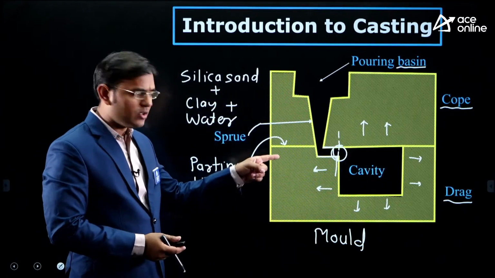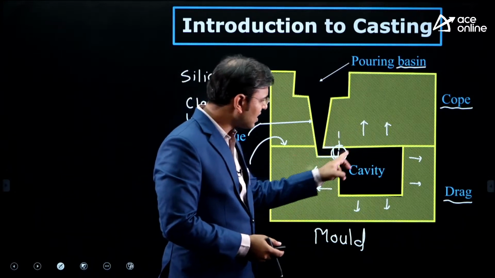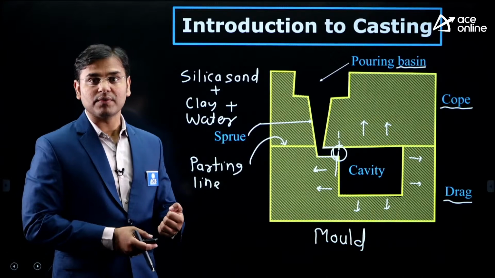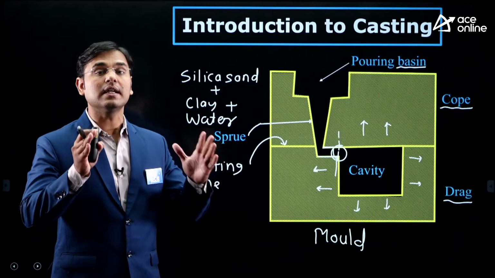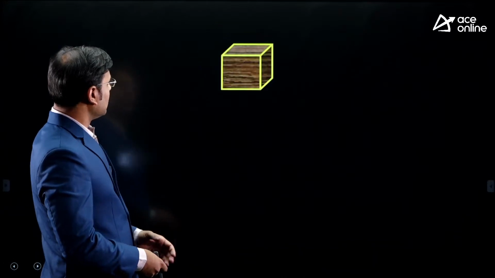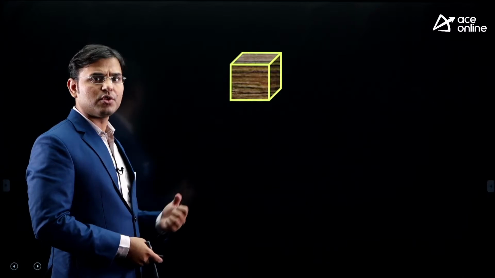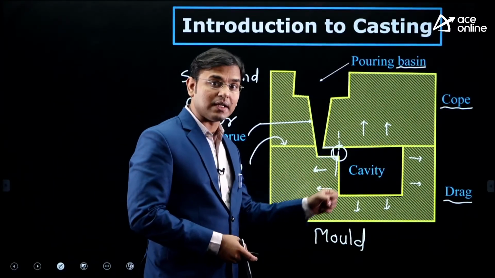And you can observe it carefully. What is the shape of the cavity? The same shape of the casted component we will get. Now see here. This is the pattern. What is that pattern? What I want to tell you? I want to tell you how we can make the cavity.